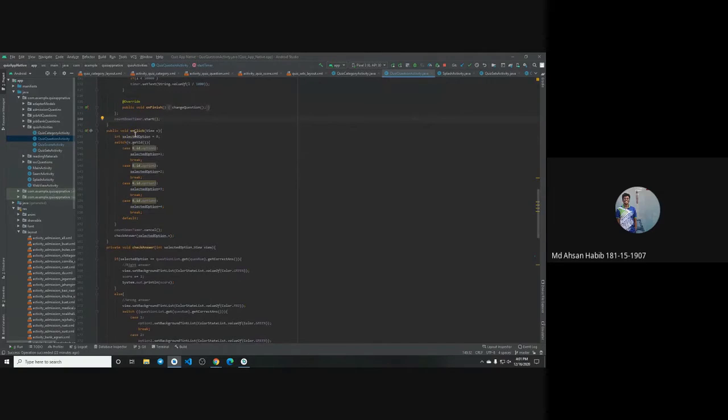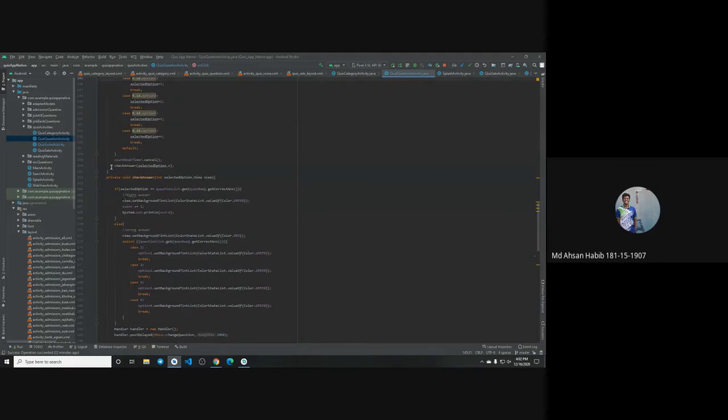And then the on click listener. First of all we need to know which option or which button we have clicked. So we have used a switch case to get the option, like option ID 1, 2, 3, and 4, and then check. After selecting the answer, I have stopped the countdown timer with cancel, and then I have created a method called selected answer, and I have passed the selected option into it.